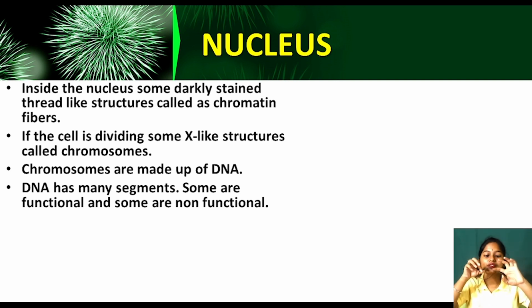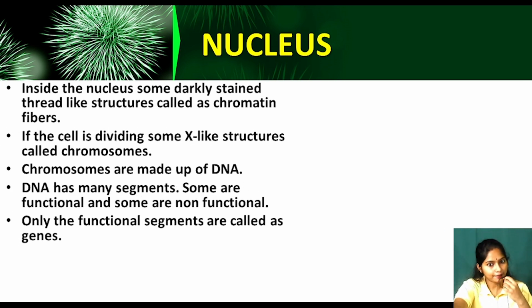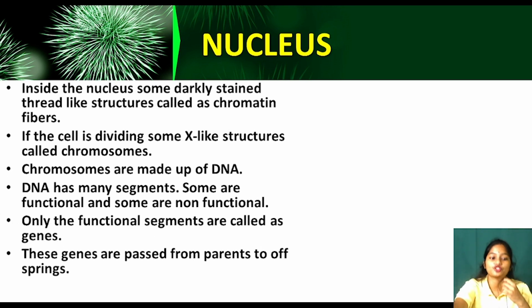Some parts are functional, some are non-functional, of no use. Only the functional segments are called genes, which are for our benefit, and these genes are passed from parents to the next generation.